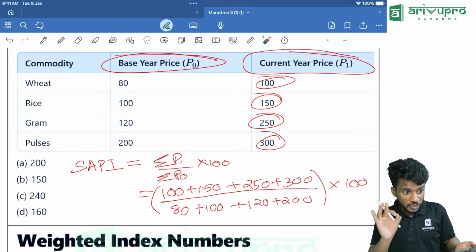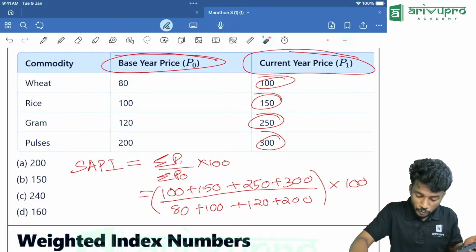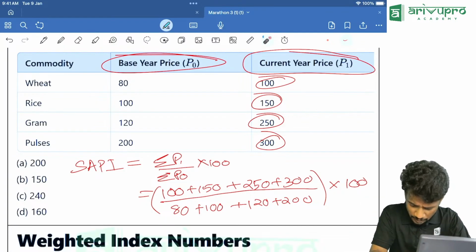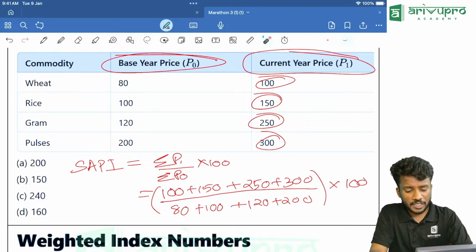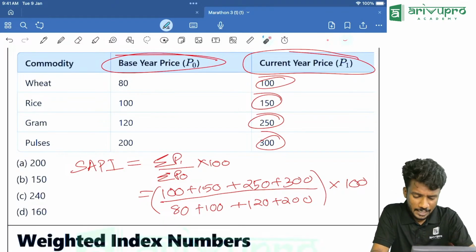Check your calculation. Please make sure that you are using the calculator correctly. So how to do this? First thing, we will add everything. 100 plus 150 plus... then we are finding the numerator first. Or we will find the denominator first. Anyway, we need to divide it. That is 80 plus 100 plus 120 plus 200.